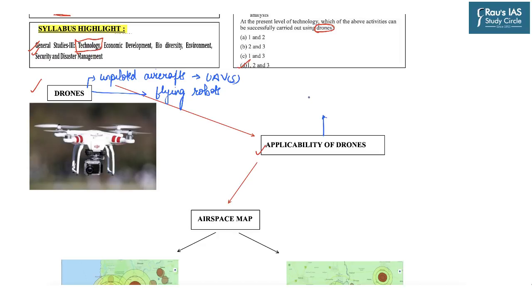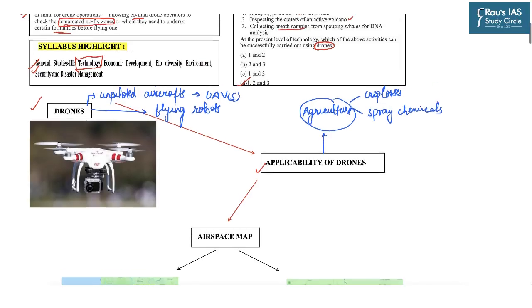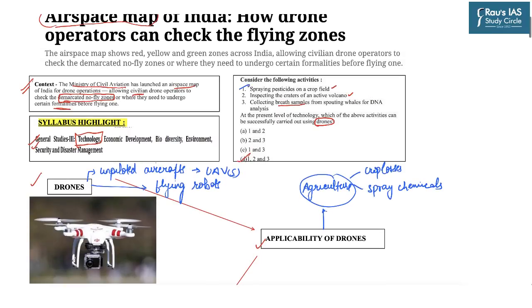For example, nowadays it is being used in agriculture. Think about how. In agriculture, it can be used to measure the crop losses, which further can be used to claim the insurance, or they can be used to spray chemicals. And this was one of the options in this question, C, spraying pesticides on a crop field.